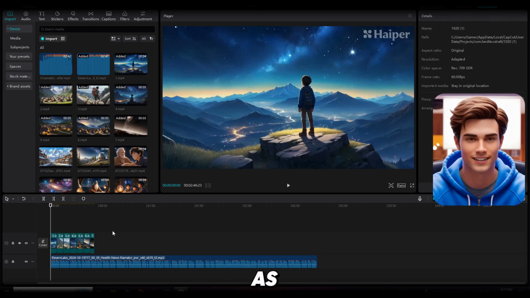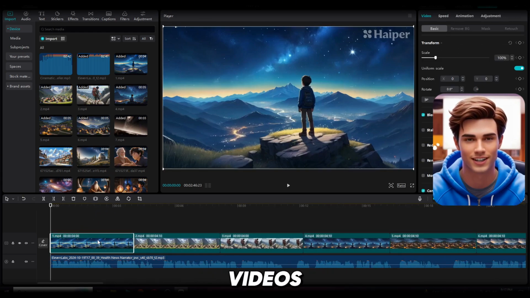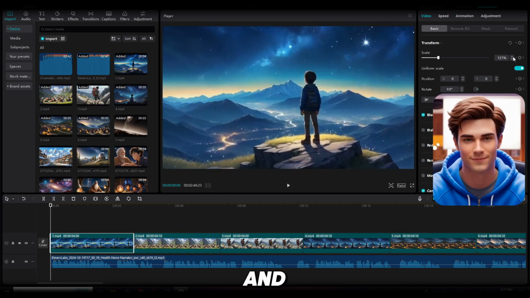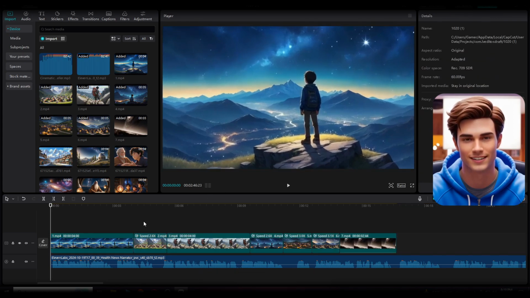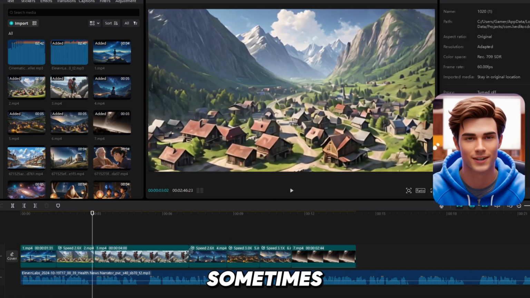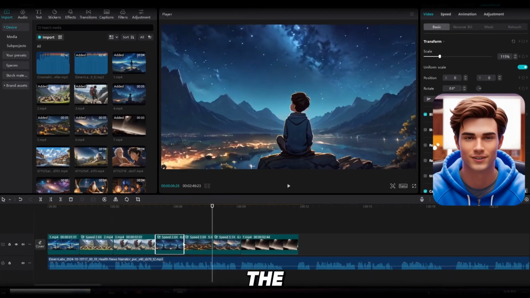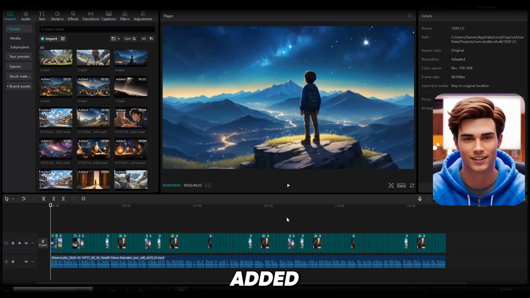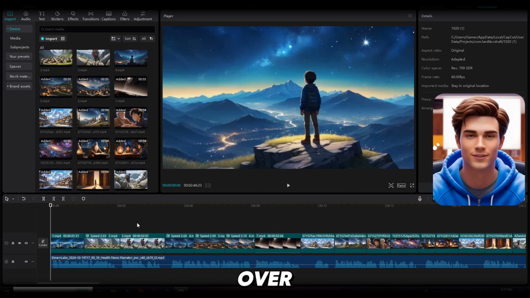As you can see, we have a watermark on our videos. To remove it, simply click on the video and scale it to 121, and boom, the watermark is gone. Now, for all of your videos, make sure to cut them to match the voiceover. This is optional. Sometimes you won't need to cut them because they already match the voiceover. As you can see, I've now added all of the videos, and they match the voiceover perfectly.